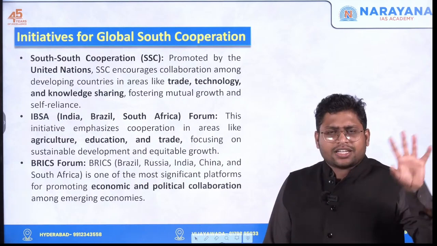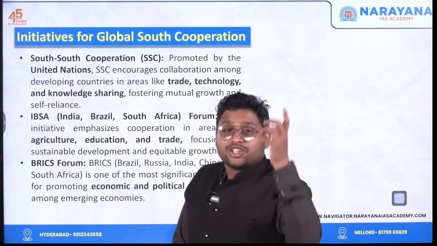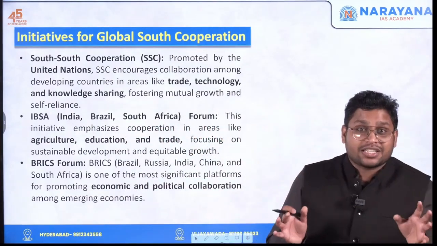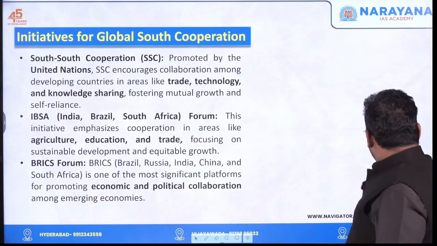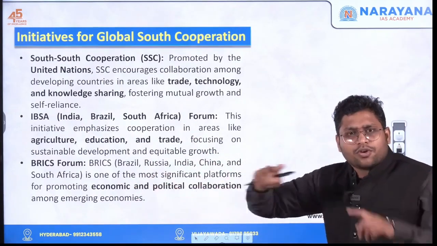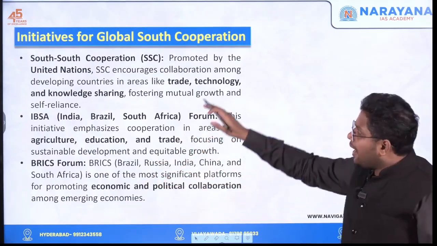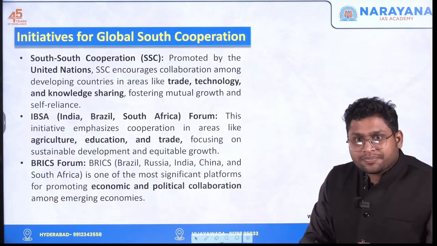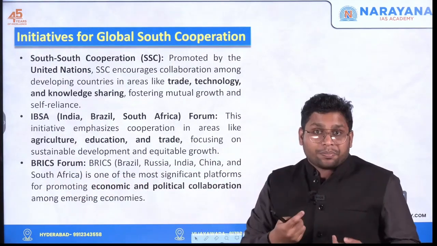All these 5 countries' GDP, if you combine, I told you it is more than the combined GDP of G7 countries, who were the rich and advanced countries, in PPP terms, right? So these countries represent the future of the global economy. The economy of the world depends on these countries, and we have taken the initiatives to bring all these countries together. They have different interests, but we brought them together with this particular forum.